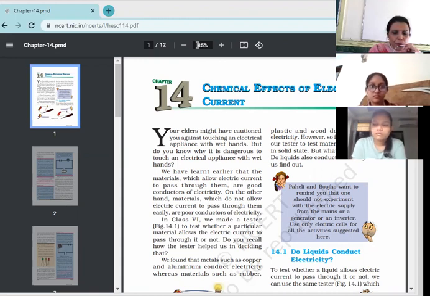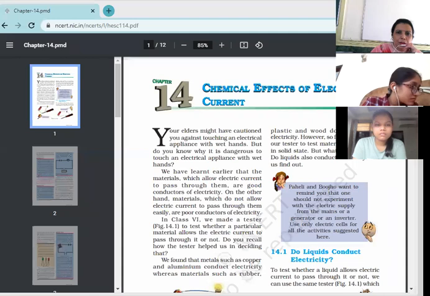Okay, good. If you find the difficult words, it will be more clear to you. Any other words? If you understand the meaning of the words, then you can automatically understand the sentence. So today's work is to start this chapter in the notebook and to write these key terms.